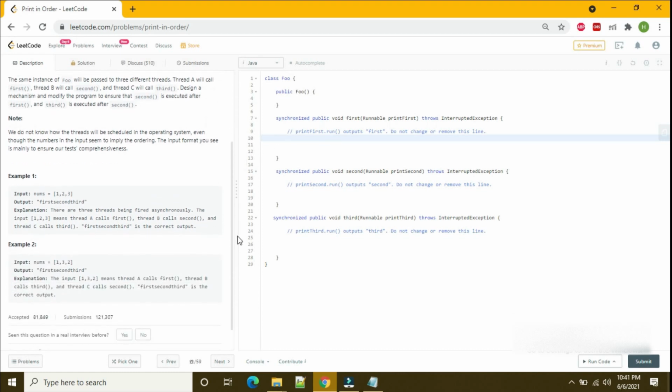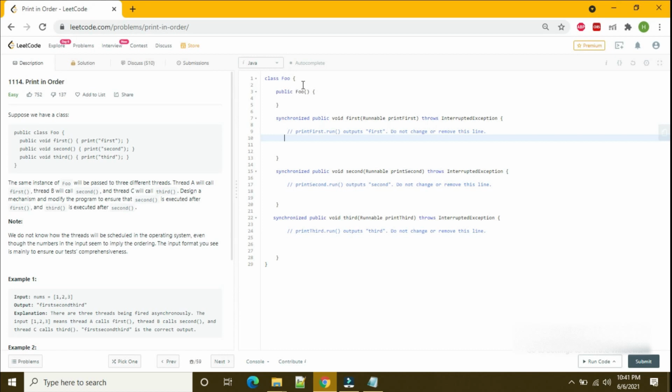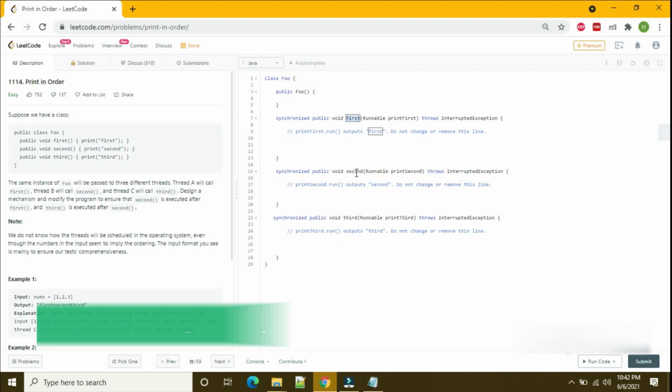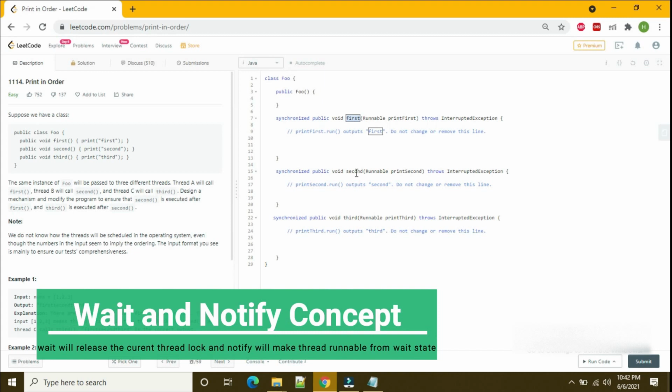So our problem is that in the OS, any thread can start first, right? Thread B or C or A, any can start first. I want thread A to start first and execute the first method, and after that thread B will start and call second, and after that C will call third. Suppose thread B starts first, how can I restrict it from calling this method? Maybe I can put that thread into a wait state, and I want thread A to execute first.